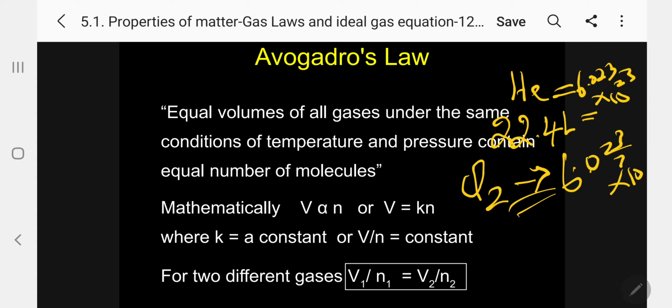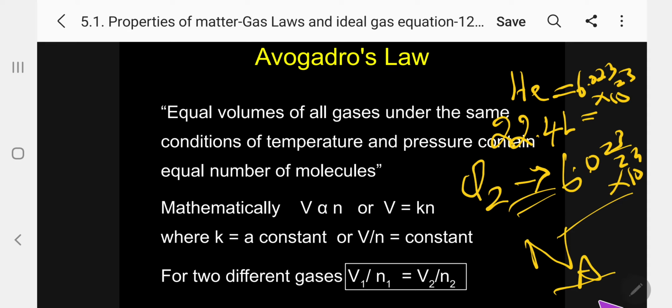So, 6.023 × 10^23 molecules. Any molecular gas you take will have the same number of molecules, and that is normally represented by the Avogadro number. This is nothing but the Avogadro number: N for number, A for Avogadro.